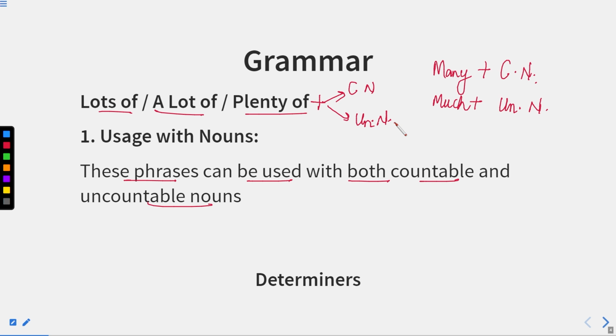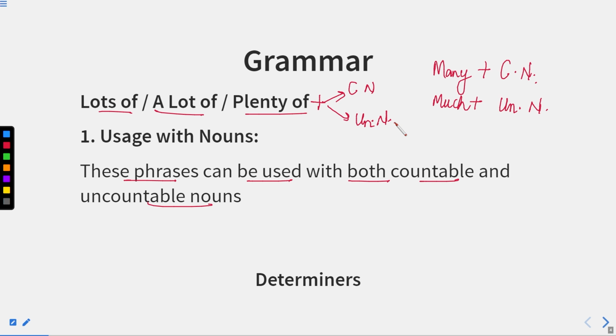Either of these can be followed by lots of, a lot of, and plenty of. So whenever we have the phrase plenty of, after that we will have either a countable noun or an uncountable noun.